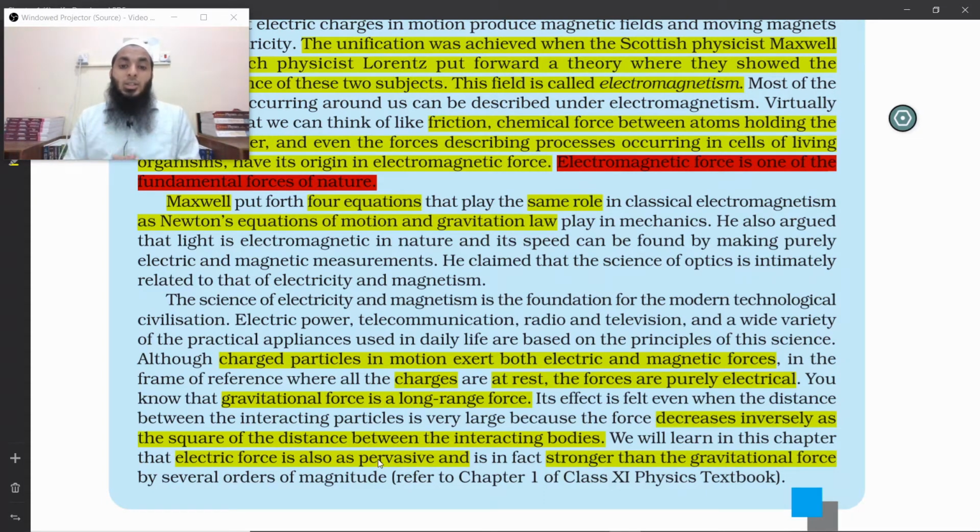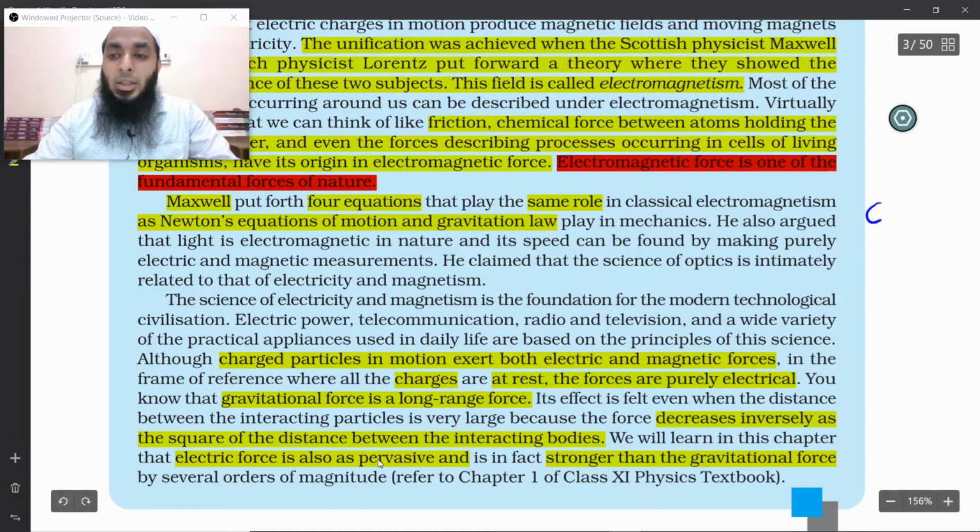So Maxwell put forward the theory that light is a wave, an electromagnetic wave, and you can find the speed of light from electric and magnetic considerations, and that you will learn also in a later chapter, that c is equal to 1 by root of mu naught into epsilon naught.